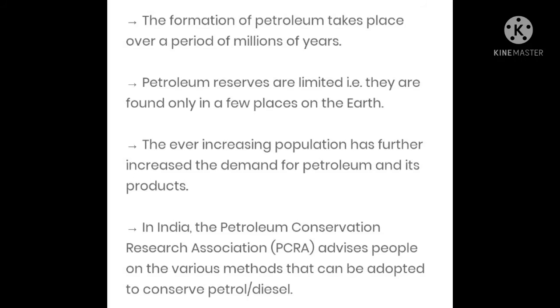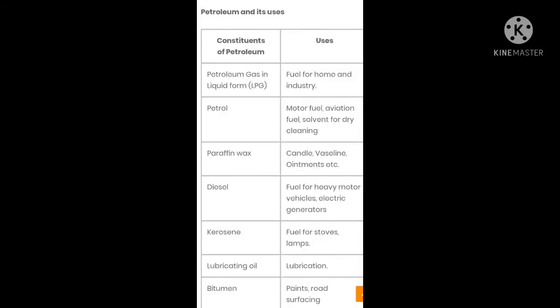Now let us see the various constituents of petroleum and their uses. As we have seen in fractional distillation, this crude oil petroleum is heated at different temperatures and different things are obtained from it. So let us see what we are getting from petroleum and where these products are used. The very first is petroleum gas in liquid form, that is LPG, liquefied petroleum gas.